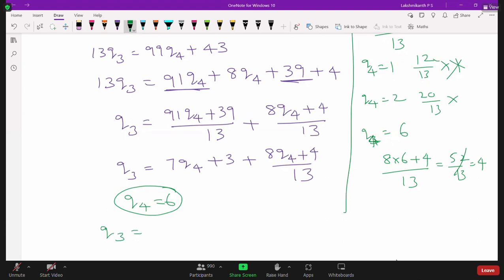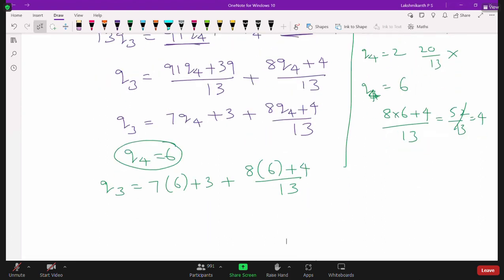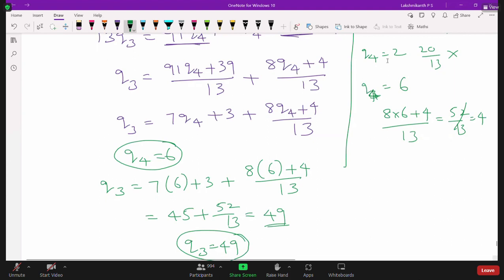So q3 is equal to what here now? 7 into 6 plus 3 plus 8 into 6 plus 4 by 13 you will get. Now what is this value? 7 into 6, 42 plus 3. So this is 45 plus this is 52 by 13, right? So this is 4. So 45 plus 4, is it 49? So we got q3 as 49.